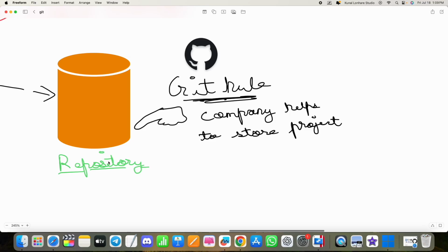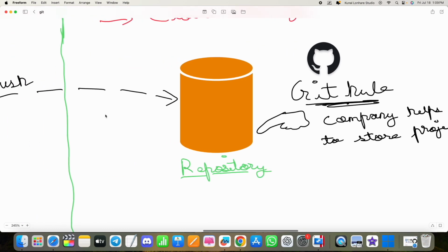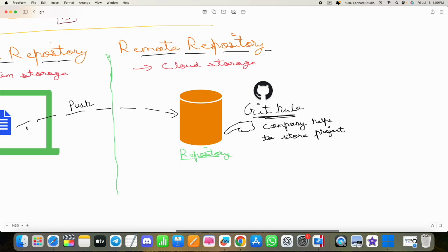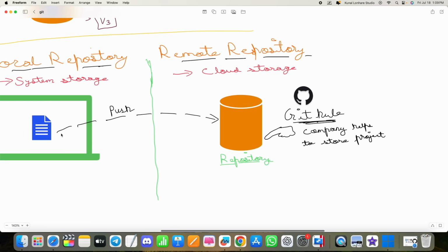So GitHub provides you with the repository, or I can say storage, where you can push your project. Push your project means you basically store your project to the repository. The process is known as push, right?